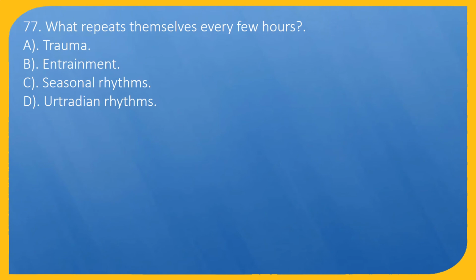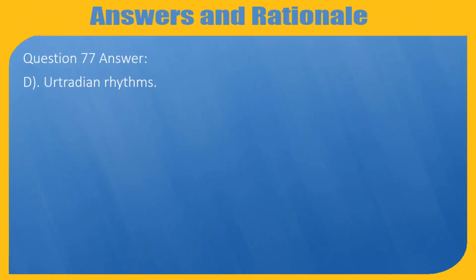Question 77. What repeats themselves every few hours? A. Trauma. B. Entrainment. C. Seasonal rhythms. D. Retradian rhythms. Question 77. Answer: D. Retradian rhythms.